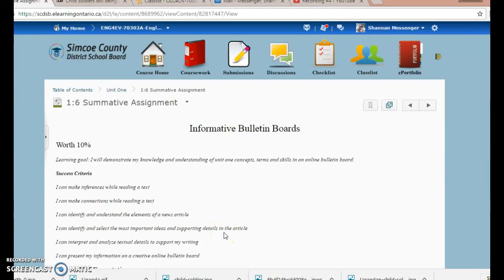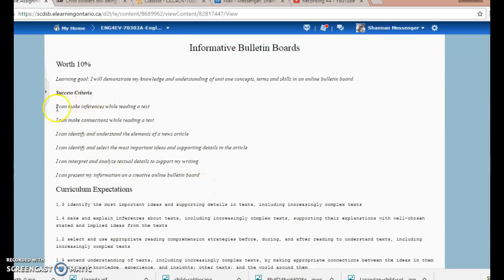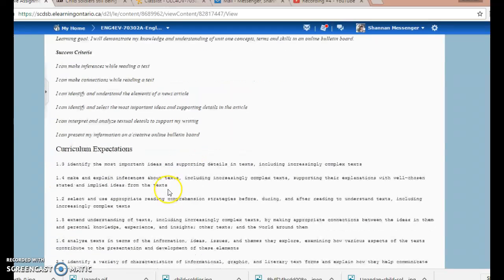Your Unit 1 summative assignment is worth 10% of your final grade. Your learning goal is: I will demonstrate my knowledge and understanding of Unit 1 concepts, terms, and skills in an online bulletin board. Your success criteria is: I can make inferences while reading a text, I can make connections while reading a text, I can identify and understand the elements of a news article, I can identify and select the most important ideas and supporting details in the article, I can interpret and analyze textual details to support my writing, and I can present my information on a creative online bulletin.